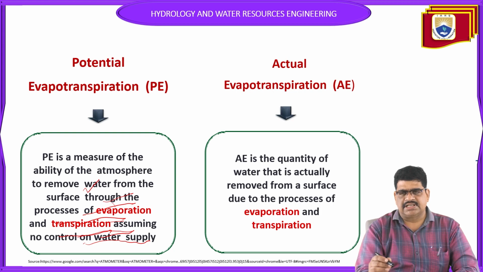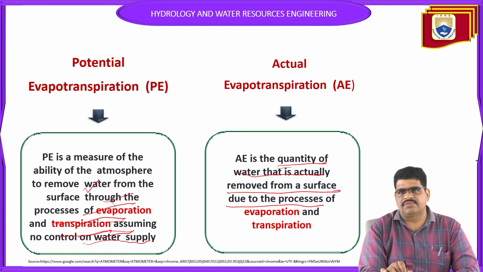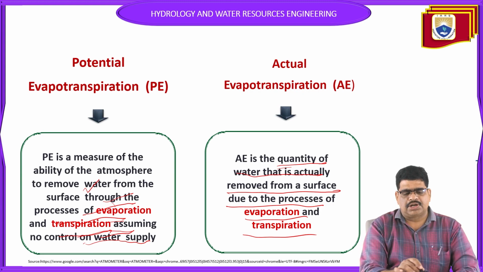Actual evaporation is nothing but the quantity of water that is actually removed from the surface due to the process of evaporation and transpiration. See the difference between these two, potential evaporation and actual evaporation. A small thing you have to remember here.